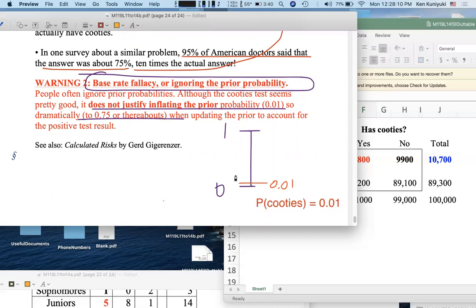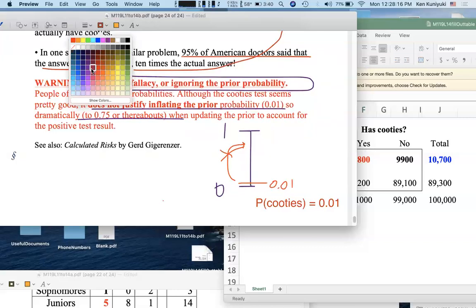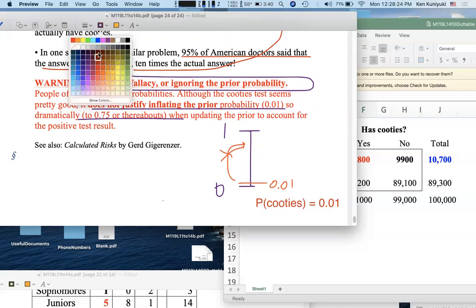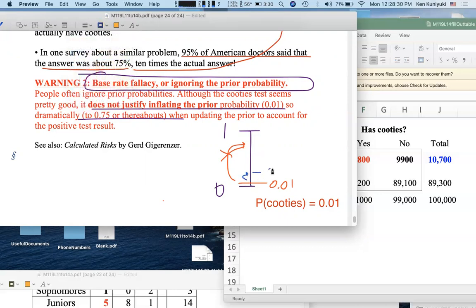If you get a positive test, do you go all the way up to here, 75%? No. You just go up to about 7.5%. I'll do this in blue. You just go up to about 7.5%, about 0.075.